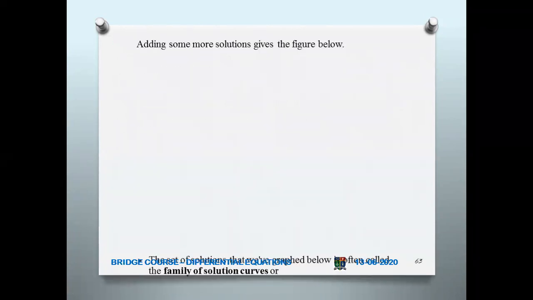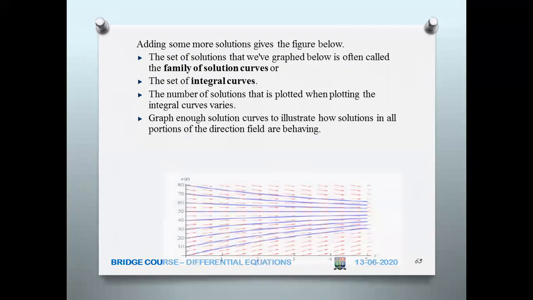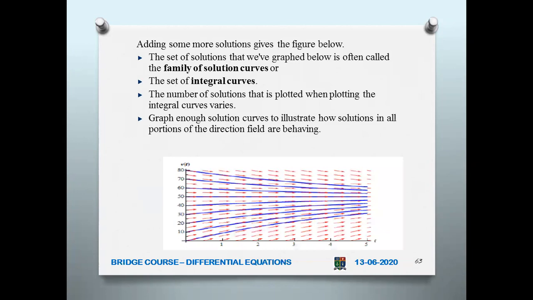Okay. So now actually, like this, if you continue, you can get a family of solution curves. So this is the family of solutions you are getting. A set of solutions will be graphed like this, and you get the family of solutions for the direction field.